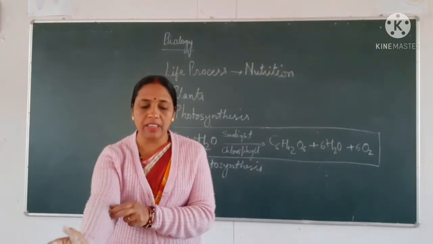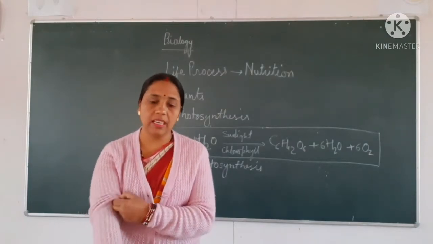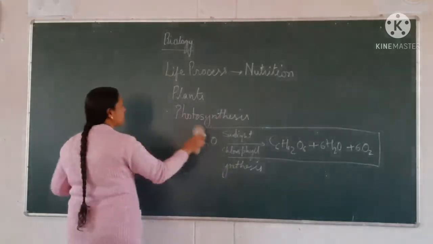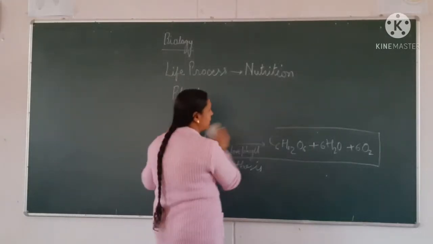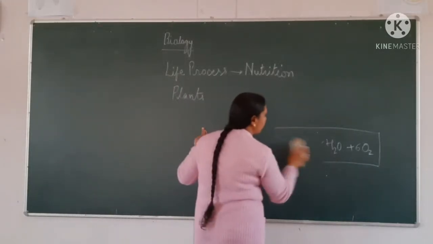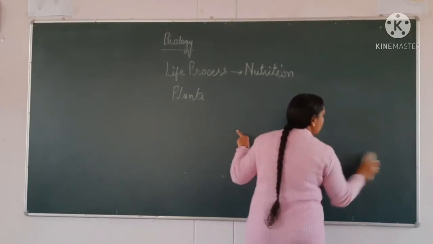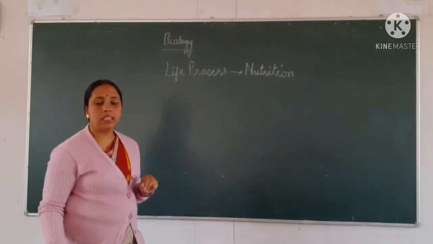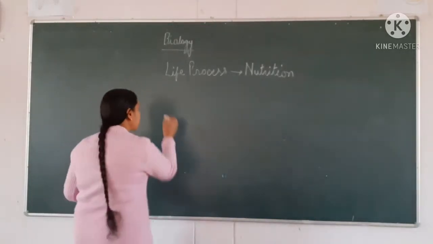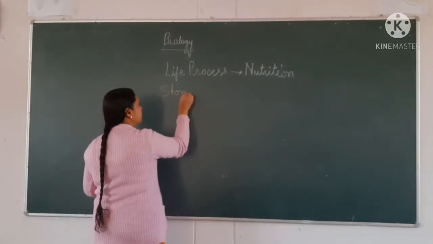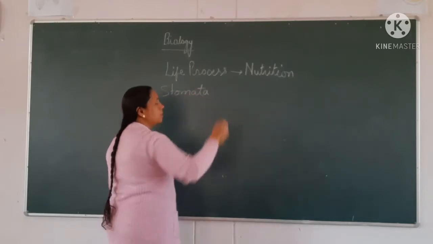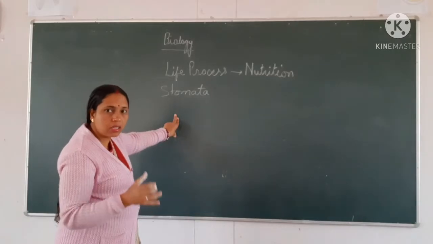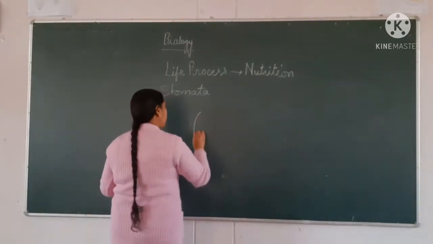Inside the leaf we have stomata, which help in the exchange of gases between the atmosphere and the leaves. Stomata is the place where exchange of gases takes place. Now I am drawing one diagram of the stomata.